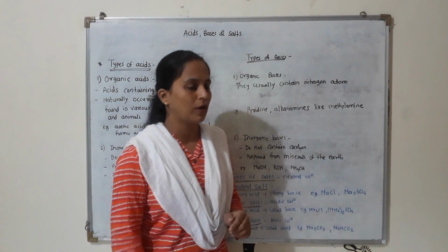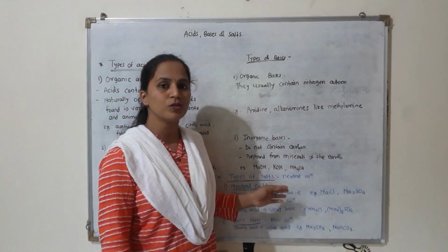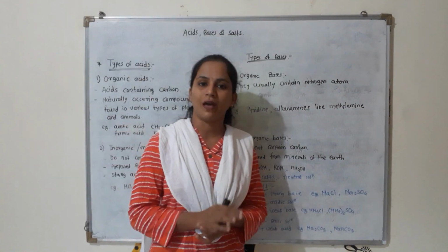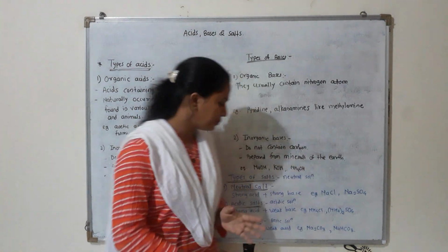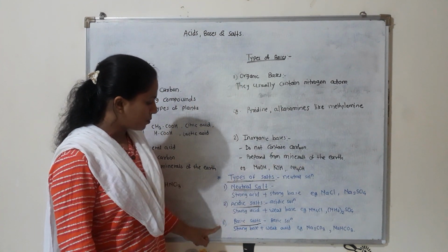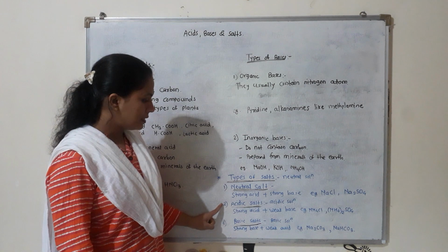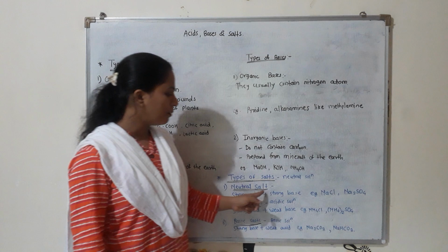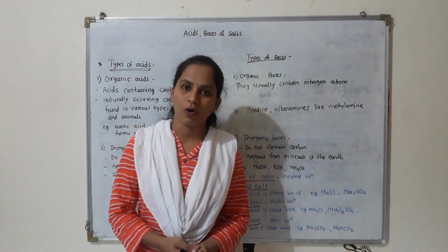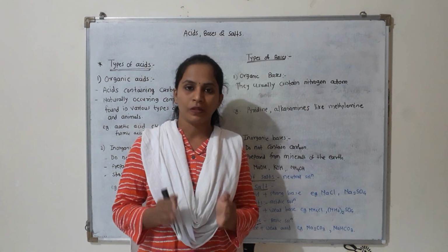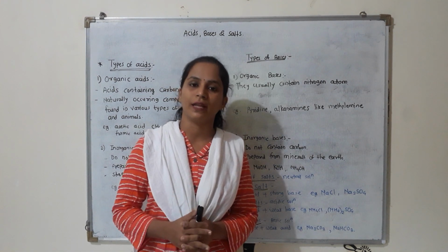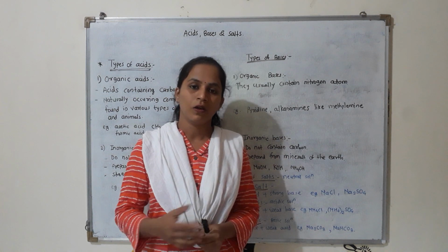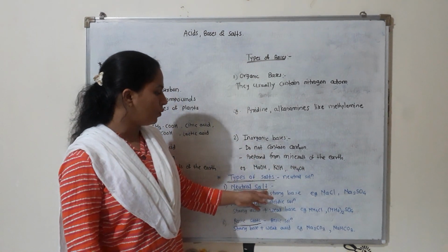But in this video lecture we are going to study about types of salt. So when this neutralization reaction occurs, salts are formed. Then what are the types of salt? There are three types of salts: neutral salt, acidic salt and basic salt. As the name indicates, what is meant by neutral salt? When we dissolve this neutral salt in water, the solution formed is neutral in nature, means we cannot see any type of change in color of indicator. Got it, student?